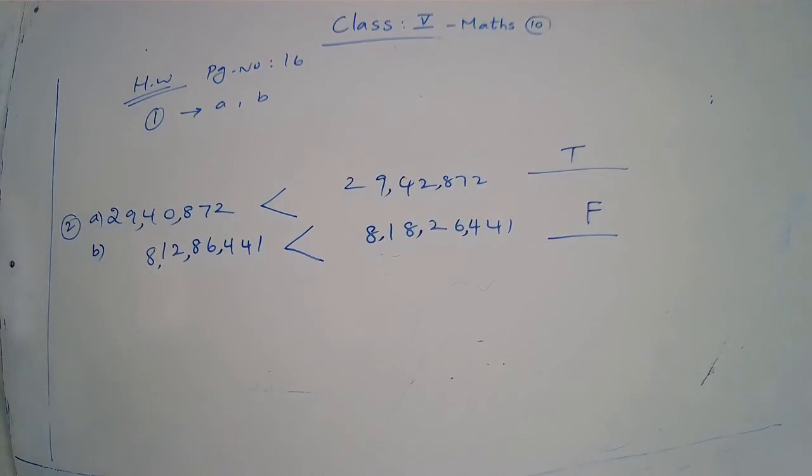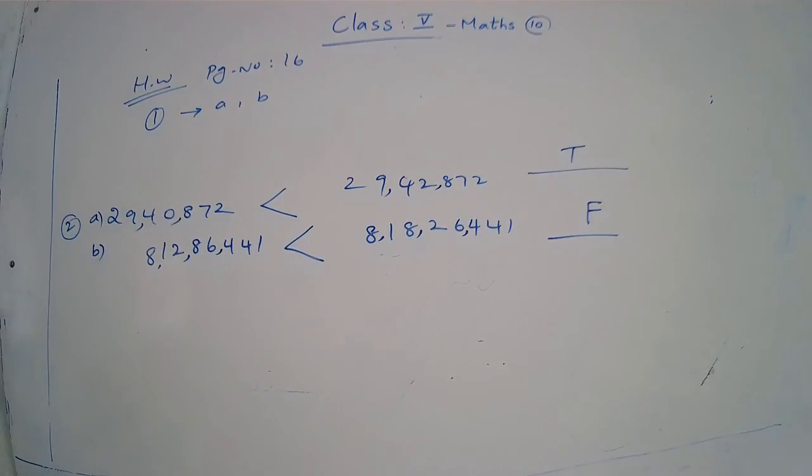Now you come to C part. The predecessor of 25 million is 25 million 1. Is it true or false? False. Predecessor means?